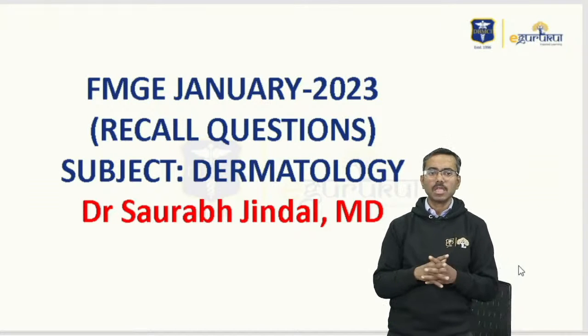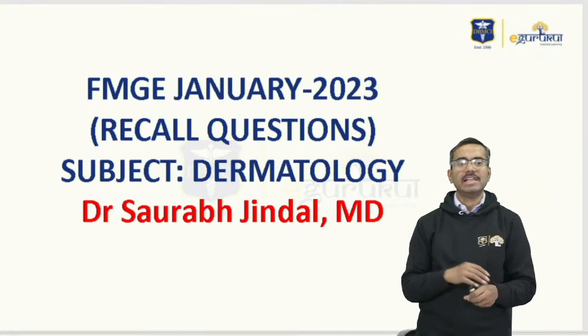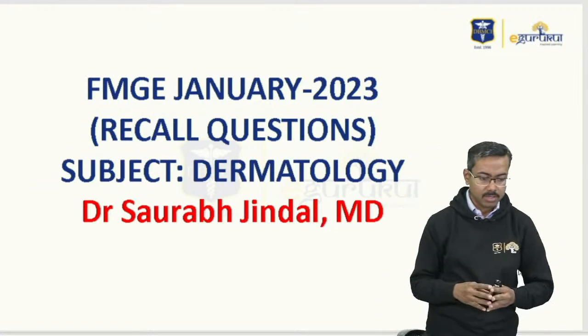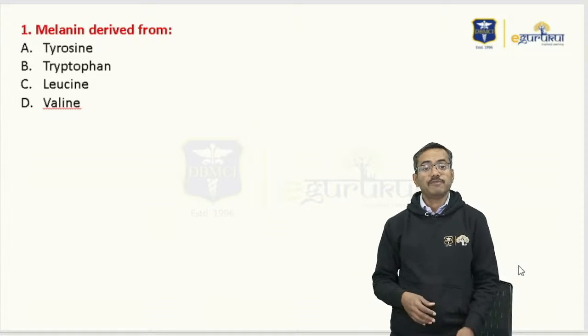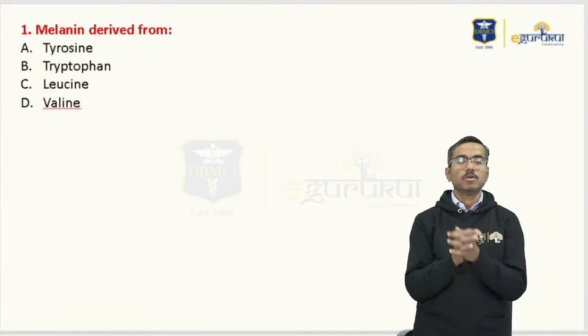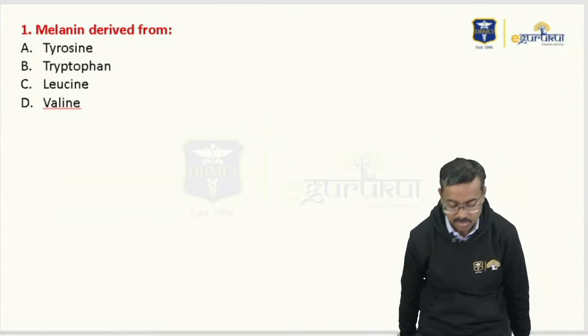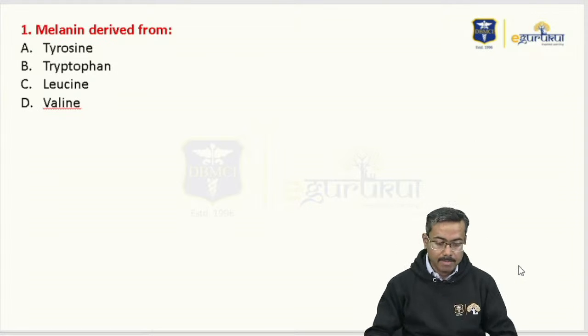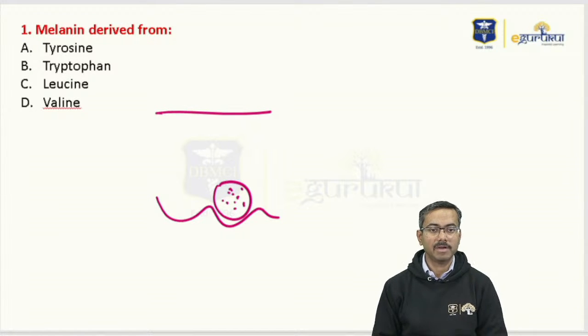Okay, so let's look at the first question. All of you ready? Come on, let's look at the recall questions for FMG from just yesterday. Melanin is derived from... Now, melanin is obviously a pigment. Let me explain that to you. Melanin is a pigment in the bottom of the epidermis. So this is the melanin in the bottom of the epidermis.